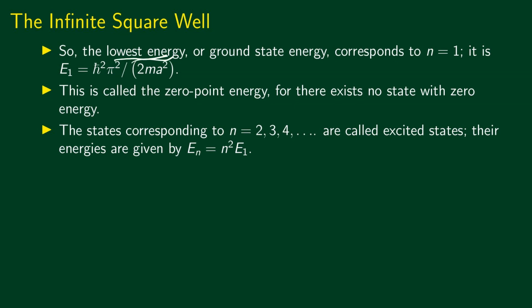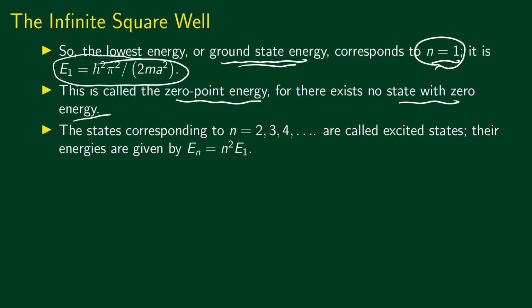Clearly, the lowest allowed energy is called the ground state energy. It corresponds to n equal to 1, and the value is h bar square pi square divided by 2ma square. You just substitute n equal to 1 in our expression for the energy eigenvalues. Now this is called the zero-point energy, because there exists no state with 0 energy. So even the lowest energy state has a non-zero energy. So note this point, even the lowest energy state, the ground state, has a non-zero energy.